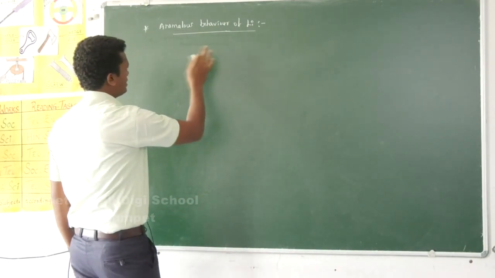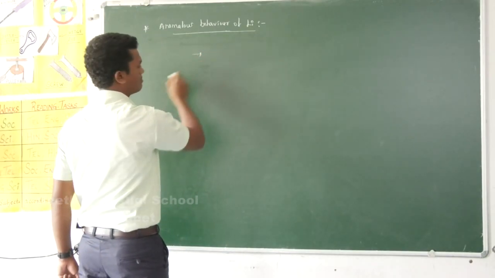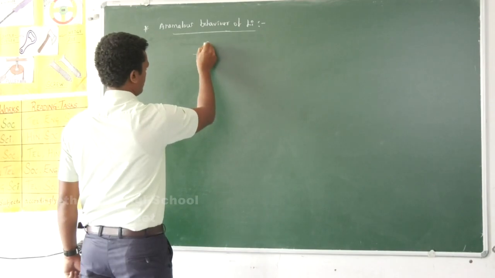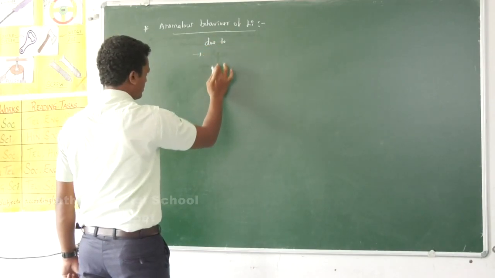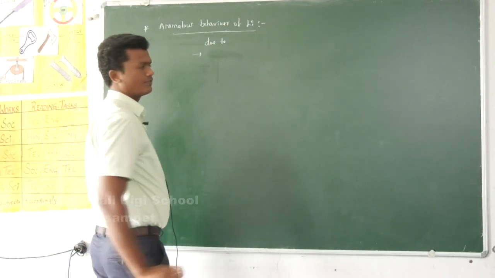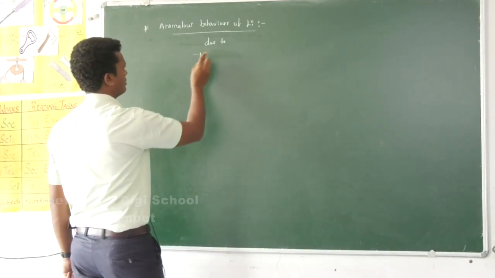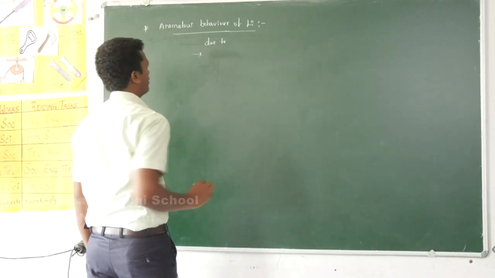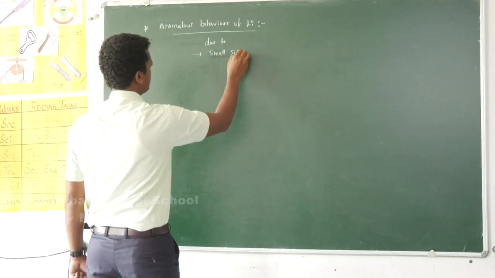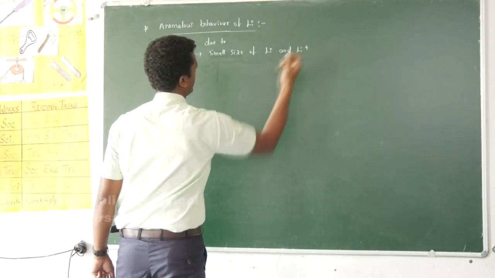Being the first element in the first A group, lithium shows small size, because in a group from top to bottom size increases. Due to the following reasons, lithium shows abnormal or anomalous properties with the rest of the elements. What are the reasons? The first reason is the small size of lithium and lithium plus ion.